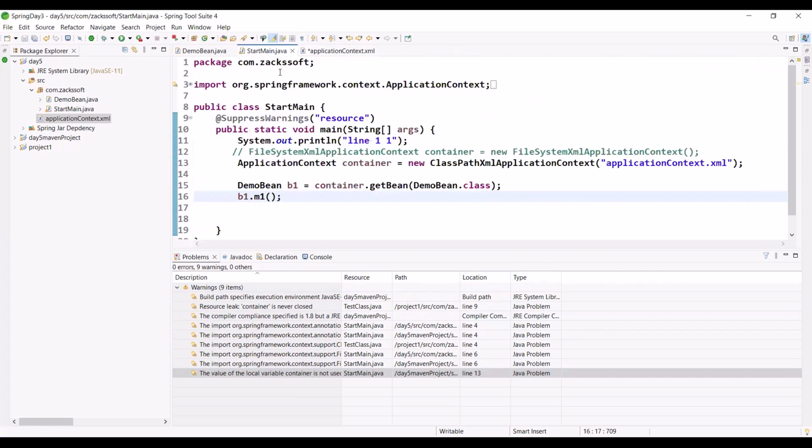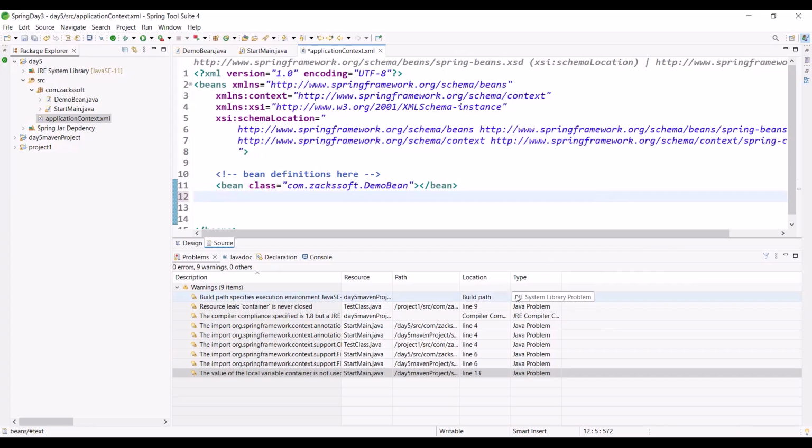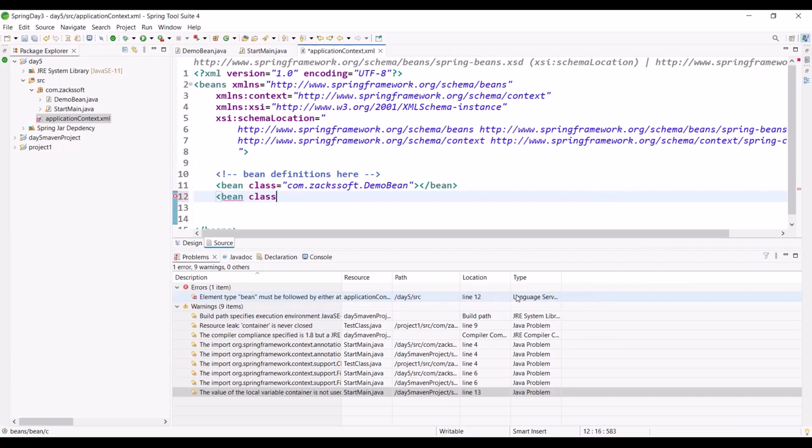Just observe. I can create like this way, I can get like this way. In our application context, you can create multiple objects, right? Can you configure only one class or multiple classes? Multiple classes. So I'm configuring this class again. Observe what will happen.